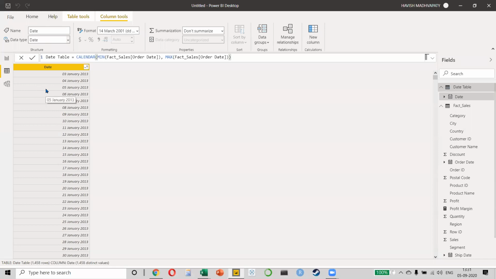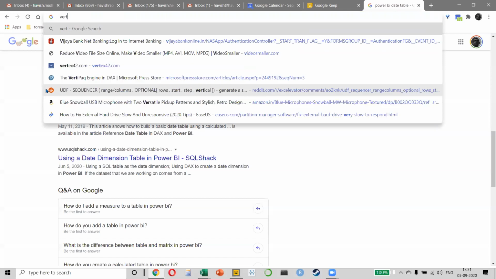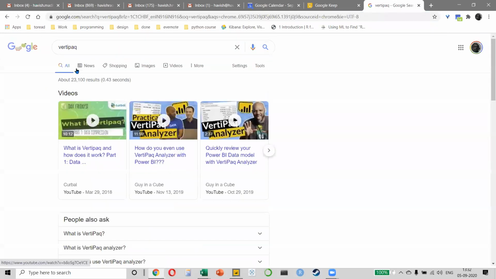This is very important. Why? Because when you save the data as a date time, the file size will increase, which means that your processing will become slower. So when you want to create a more efficient model, you have to make sure to follow certain guidelines, right? The model that Power BI uses is called VertiPaq.